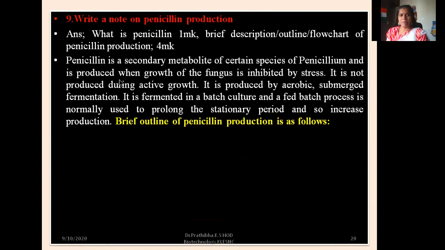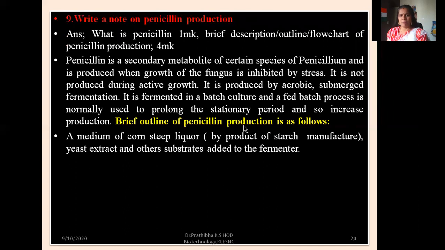Okay, step by step. Penicillin is a secondary metabolite of certain species of Penicillium and is produced when growth of the fungus is inhibited by stress. It is not produced during active growth, right? Secondary metabolites. During the growth, what happens? Primary metabolites will be produced, but once the growth has stopped, then we can see the production of secondary metabolites. It is produced by aerobic submerged fermentation. It is fermented in a batch culture, and a fed batch process is normally used to prolong the stationary period and so increases production.